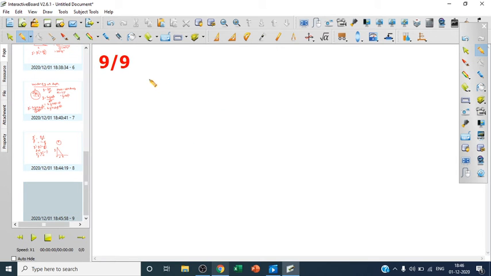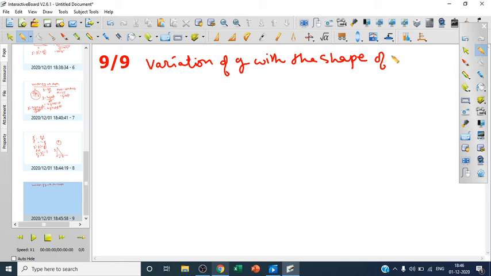One more way G varies is with the shape of the earth. So, variation of G with the shape of the earth. Now what is the shape of the earth? We will say it is spherical, but practically it is not that. It is oval in shape, ellipse in shape.